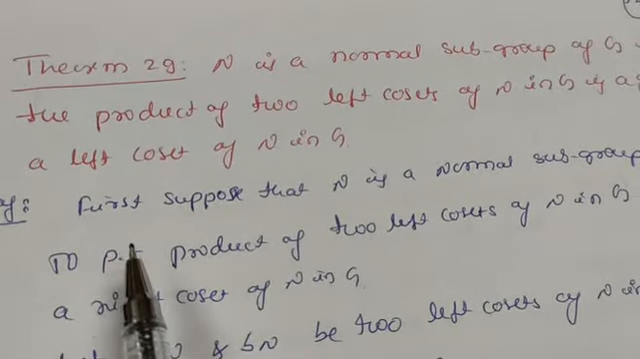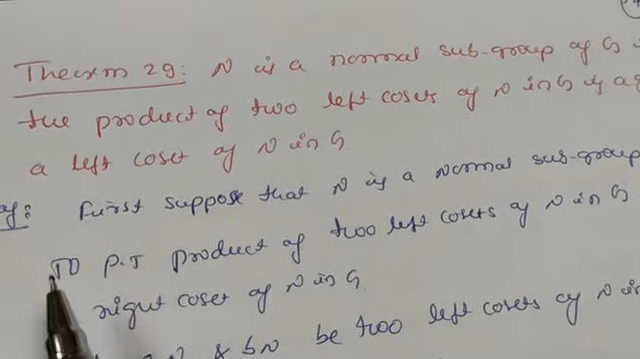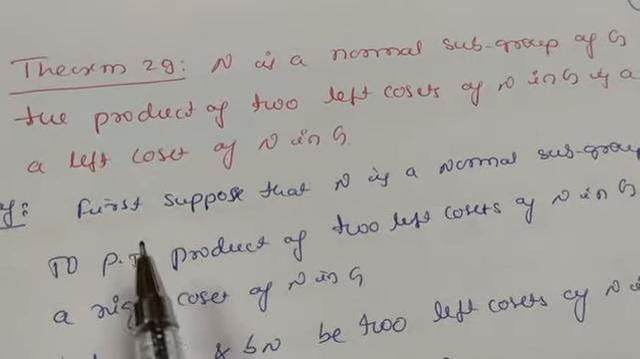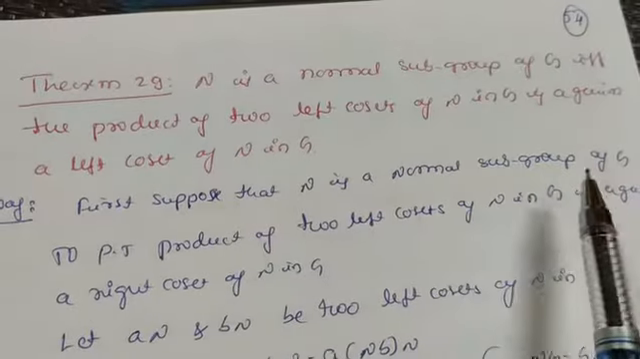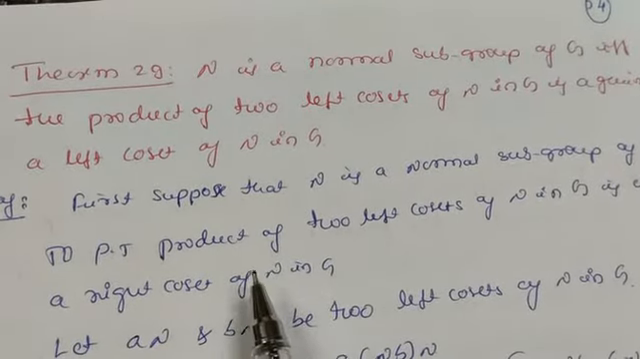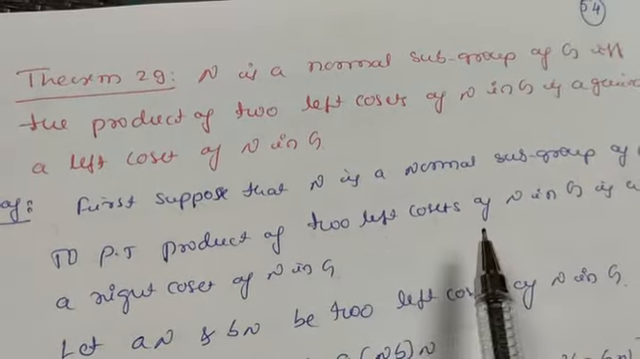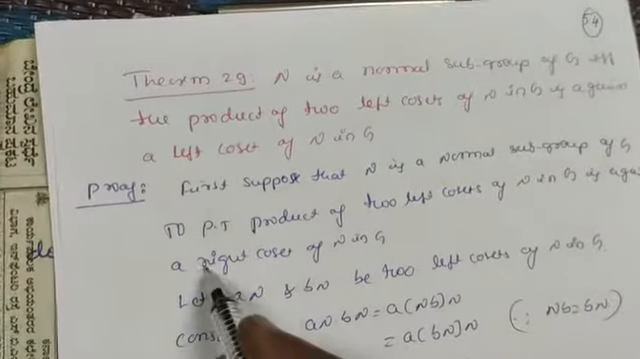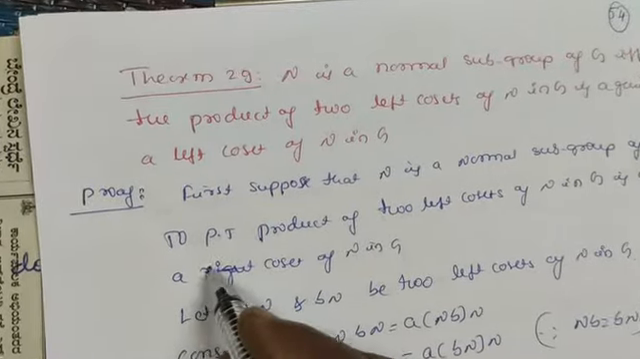So let us say everything is the same. It is just like the previous theorem. In place of right coset, here it is left coset. First suppose that N is a normal subgroup of G. Again we have to prove that the product of two left cosets of N in G is again a left coset. It is not a right coset. It is a left coset.